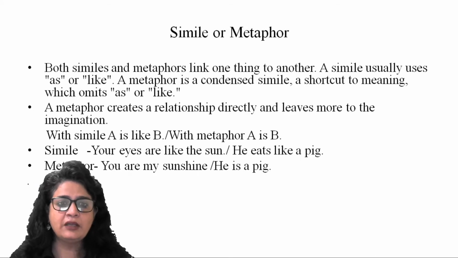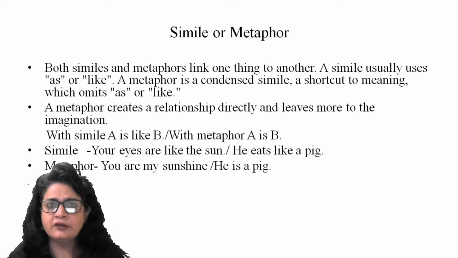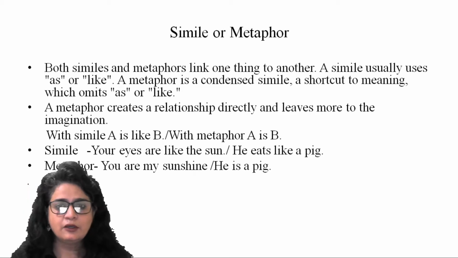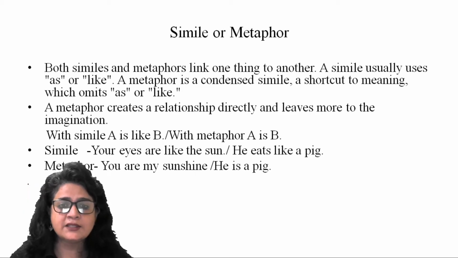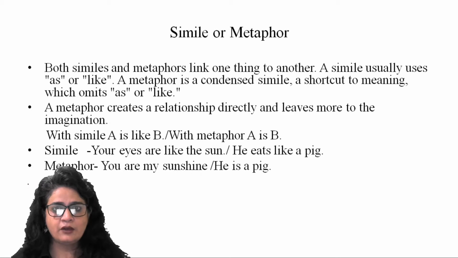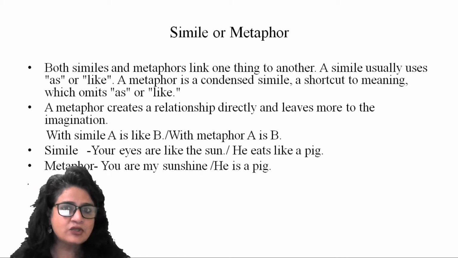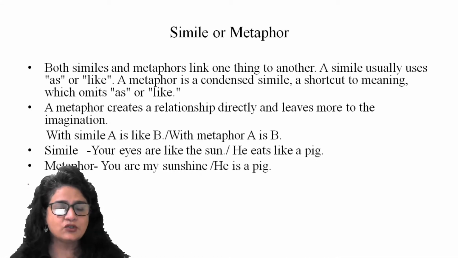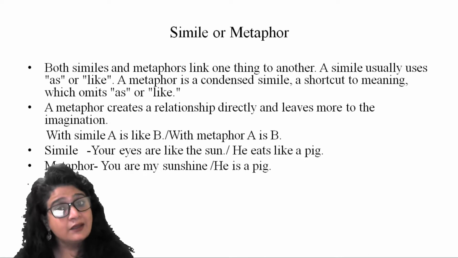A shortcut to meaning which omits as or like. So look at these examples. I hope the distinction is clear. Yet look at these examples. Your eyes are like the sun. So that's a simile. Look at this example. You are my sunshine, right? So you are like my sunshine. You are my sunshine. He eats like a pig, right?